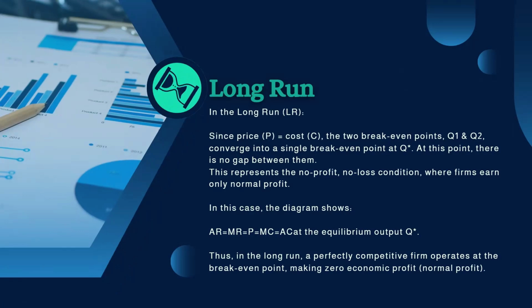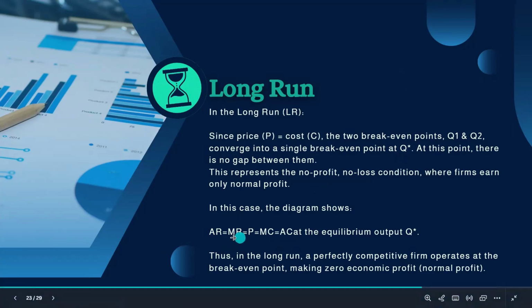We can see that in the long run, price is equal to cost. The two break-even points, Q1 and Q2. That means there was a surrounded region of Q1 and Q2 from where we identified the profit and loss in our previous sectors. But here this will twist and merge into one point at equilibrium at Q star. So at this point there is no gap between them. No gap between them means there is no profit or no loss.